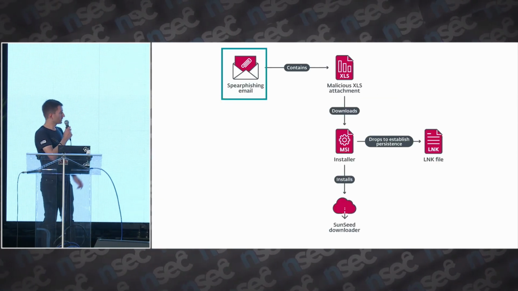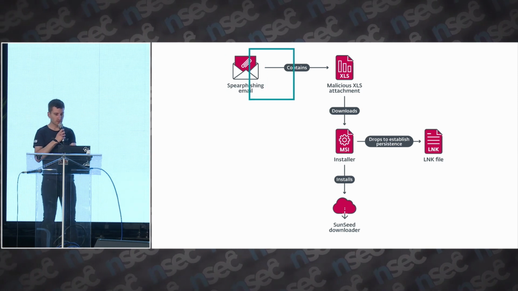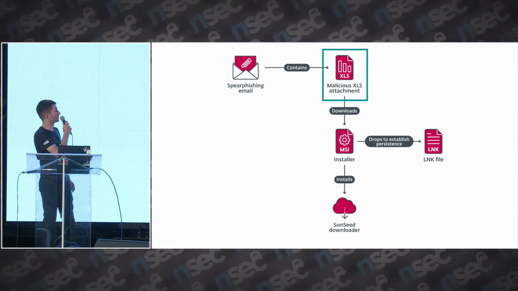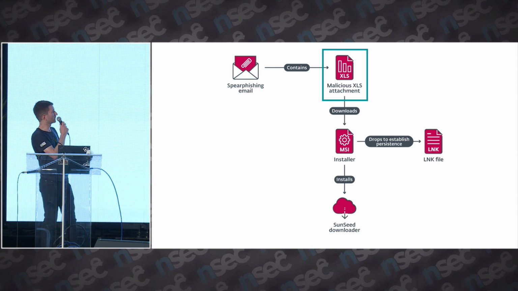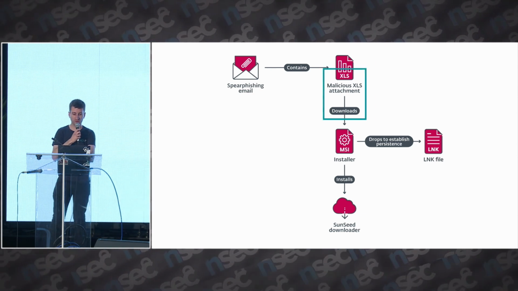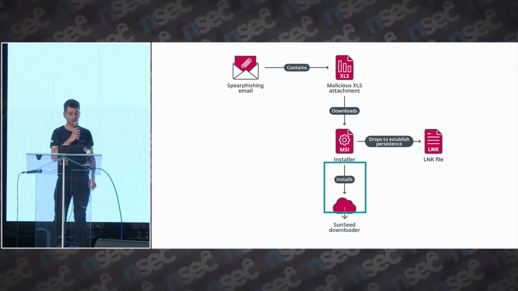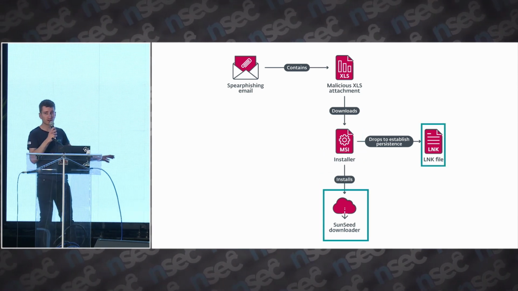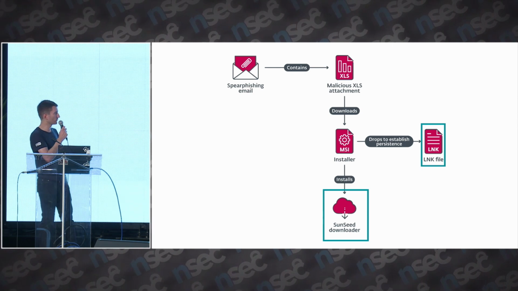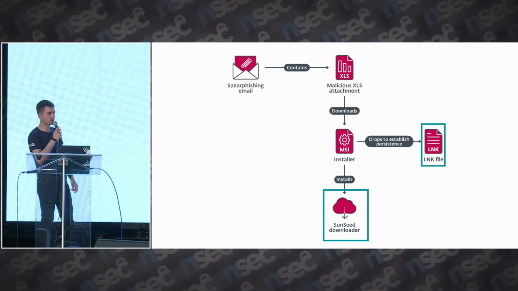So what's the infection chain? First, it starts with a spear phishing email. As I just showed, then it's a malicious Office document, for example, an XLS attachment with a VBA macro. That then downloads an MSI installer that will drop the Sunseed downloader, which is a Lua-based downloader, and then the persistence is established by dropping a LNK file in the startup folder.